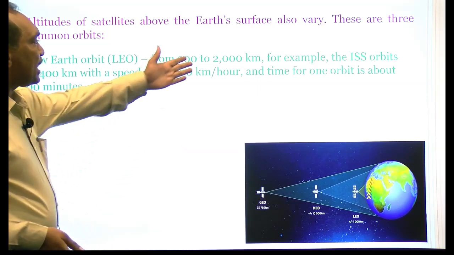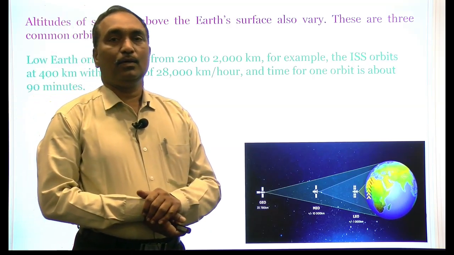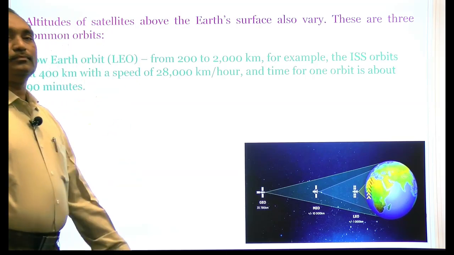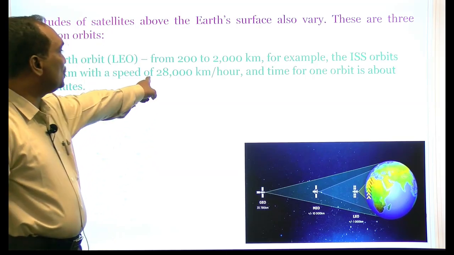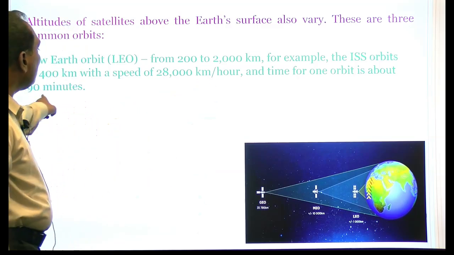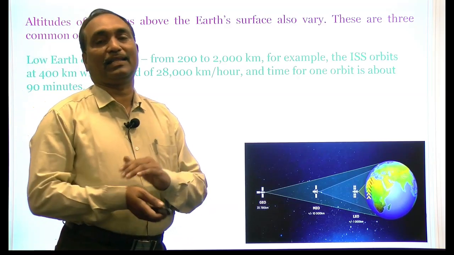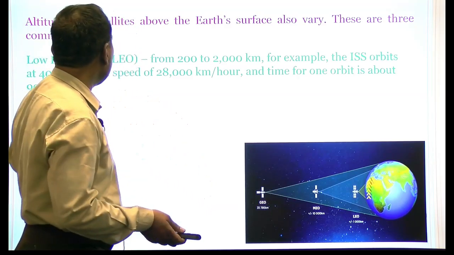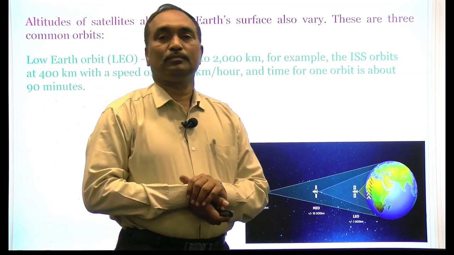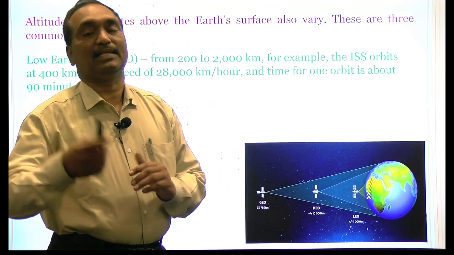Of course, the ISS, the International Space Station that we discussed previously, is also situated at a distance of 400 kilometers. Its speed is 28,000 km per hour, and it takes 92 minutes per revolution around the Earth. That is, within 90 minutes it can take one complete round, and it will take photographs every 90 minutes once again.